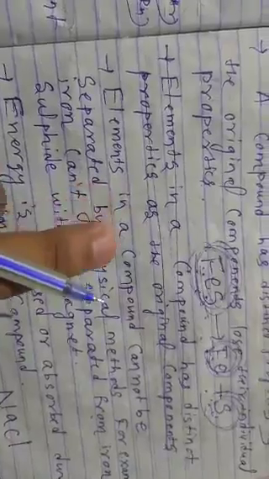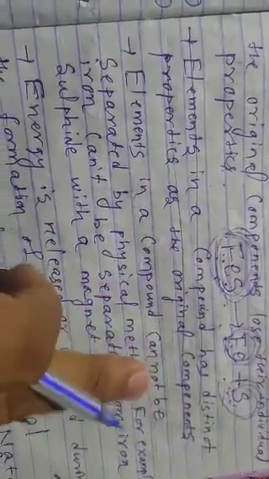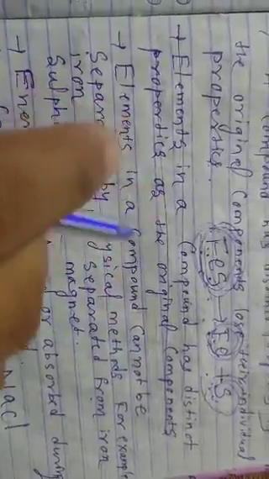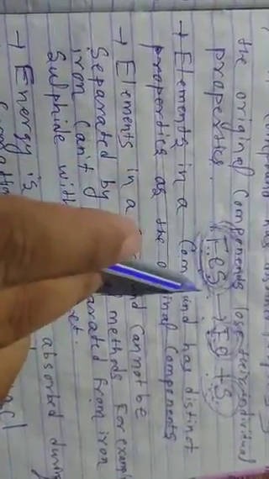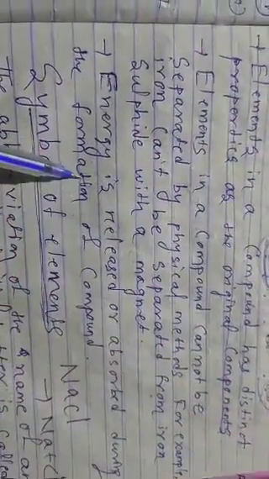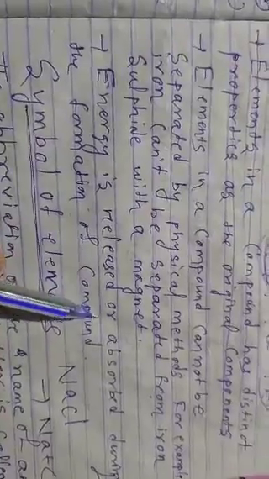Okay. Now, elements in a compound cannot be separated by physical methods. For example, as I already told, in iron sulfide we cannot separate iron and sulfur from iron sulfide. Next, energy is released or absorbed during the formation of compounds. That is, some energy is released or absorbed during the formation of compounds.